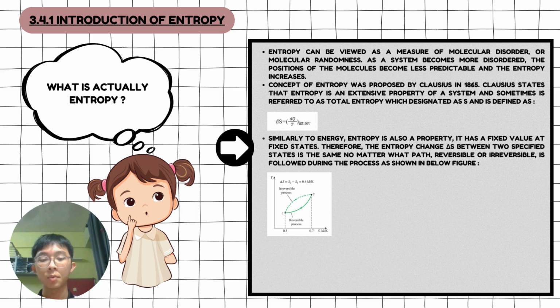Similar to energy, entropy is also a property, so it has a fixed value at a fixed state. Therefore, the entropy change between two specified states is the same no matter what path, reversible or irreversible, is followed during the process, as shown in the figure below.